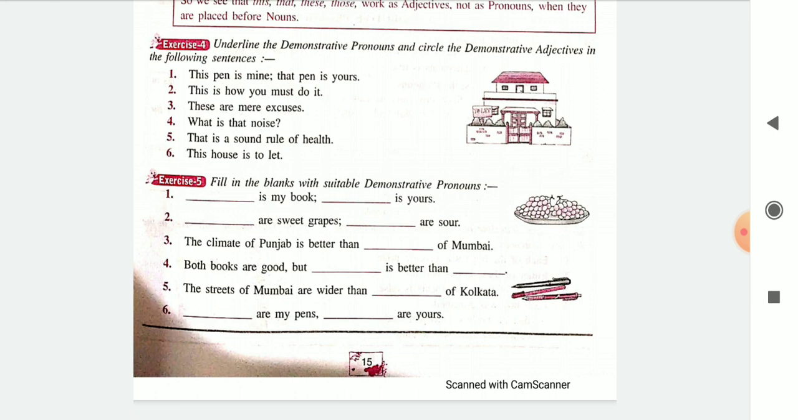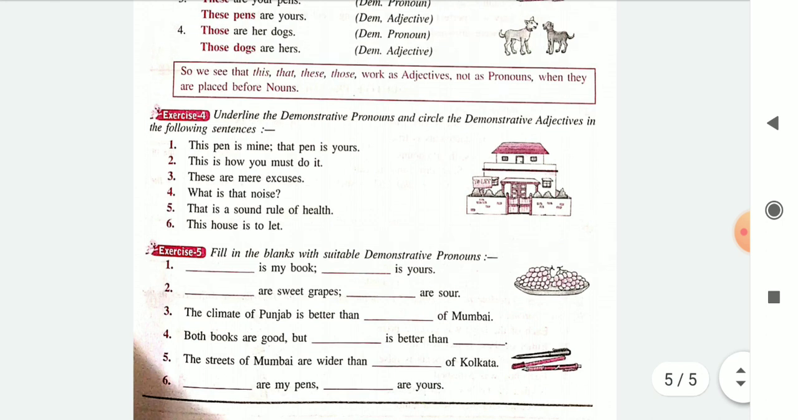Which one should I do for you? The second one. These are sweet grapes, those are sour. Not very difficult, right? Okay, so you can finish exercise 5. If you try exercise 4, I will give you the answers as soon as possible. Don't worry, let us complete this lesson. But try to do it on your own. If you want, listen to this lesson once again and try and solve the exercises as soon as possible before you forget what you have already learned.